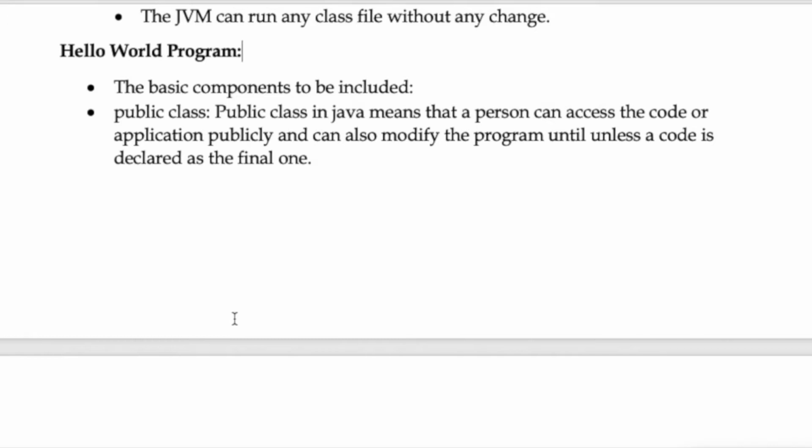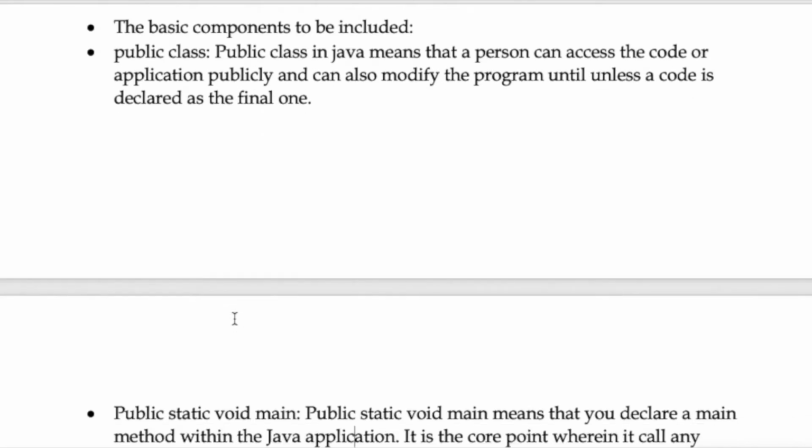The basic components to be included are public class. Public class in Java means that a person can access the code or application publicly and also modify it unless it is finalized. In C we write some basics like #include <stdio.h>, and that is limited to that extent. After compilation you can make changes but not at the time of editing.